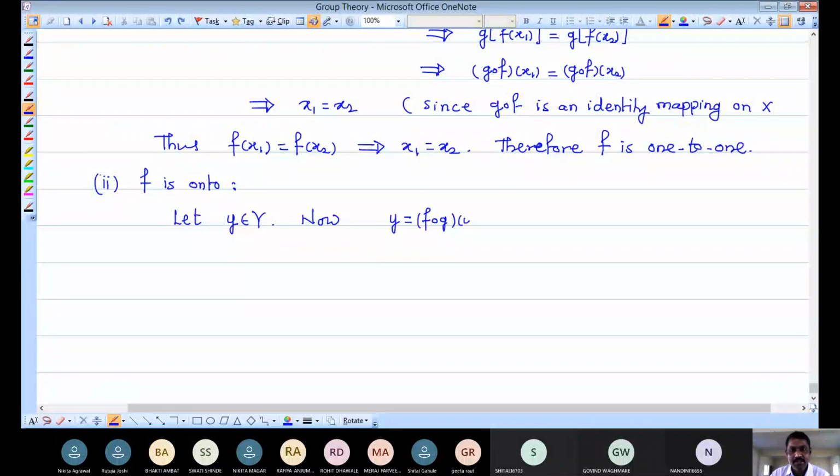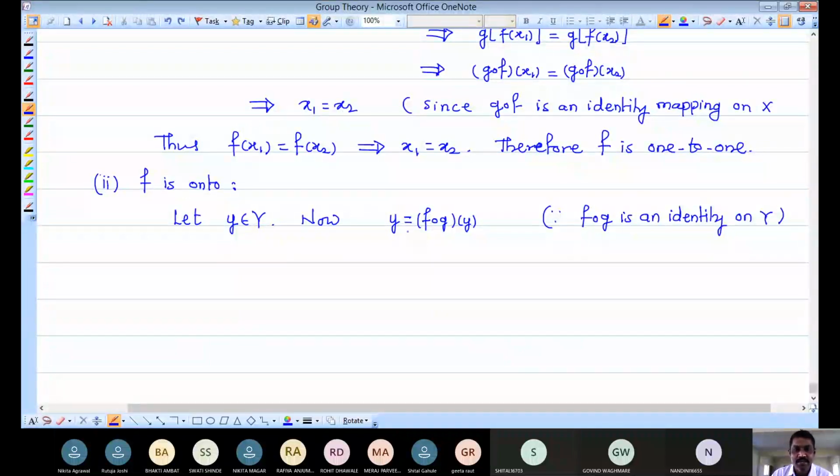So this y can be written as, let me provide the reason, since we have chosen small y from capital Y, so y can be written as the image of y under this identity mapping on capital Y, because F composition G is an identity mapping. For every element of Y, its image is nothing but that element itself.